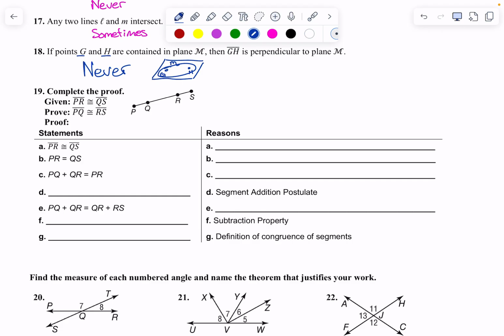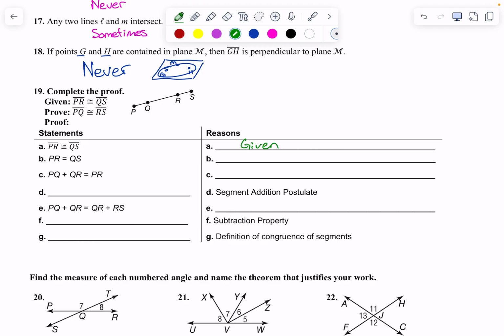Proof. I think we've done this exact proof before, but it probably wasn't named the same thing. Now, you will have a proof on your test. And the boys in first period were like, no, what are we going to do? Well, here's some things. If I give you this proof, you should at least be able to get some of the points. For example, I know what goes here. Given. I know what goes there. That's given. Those are free points.